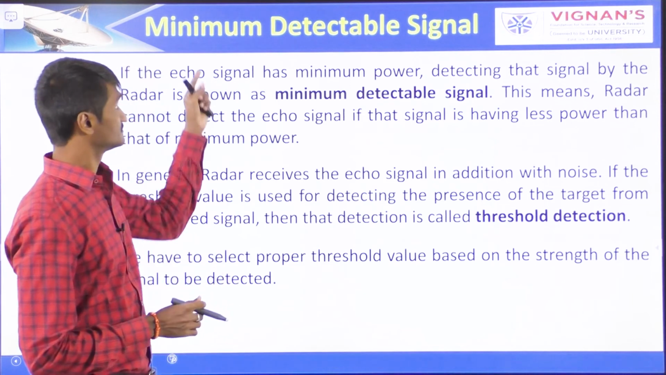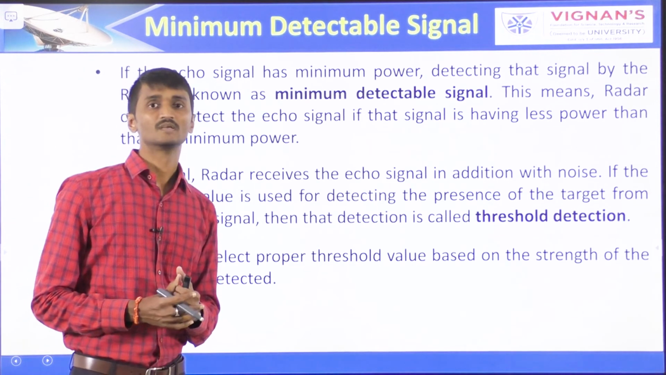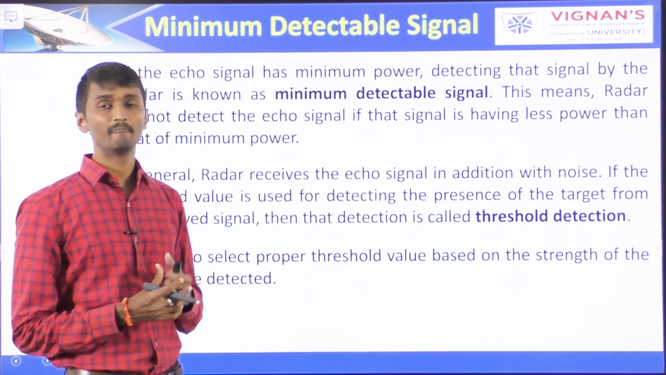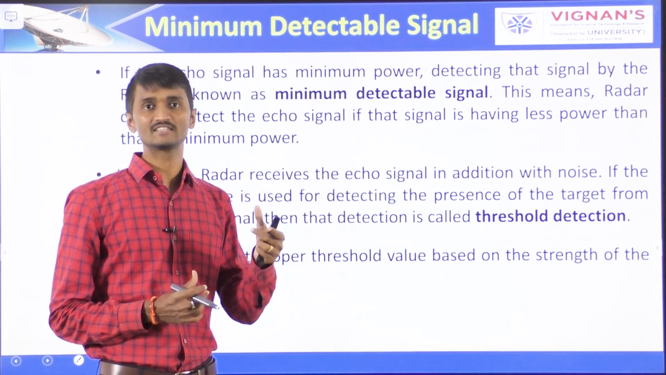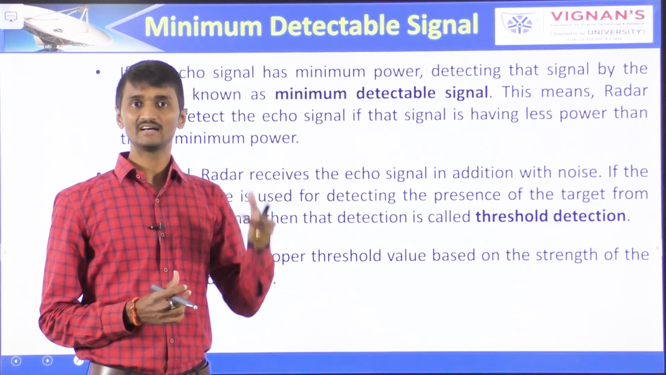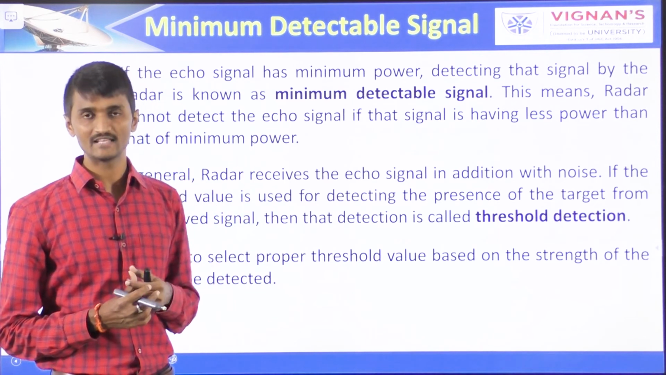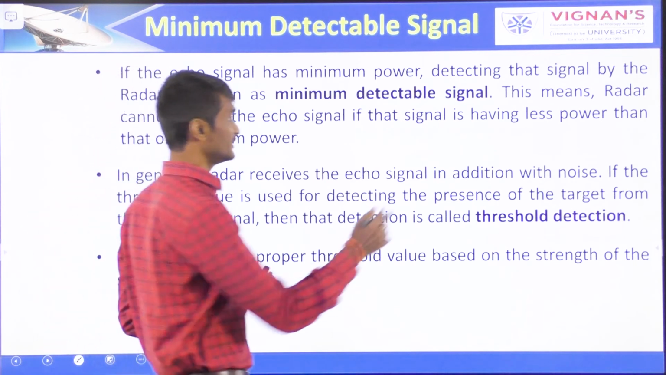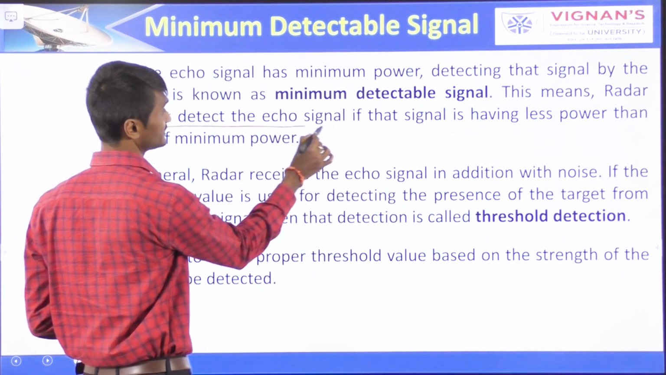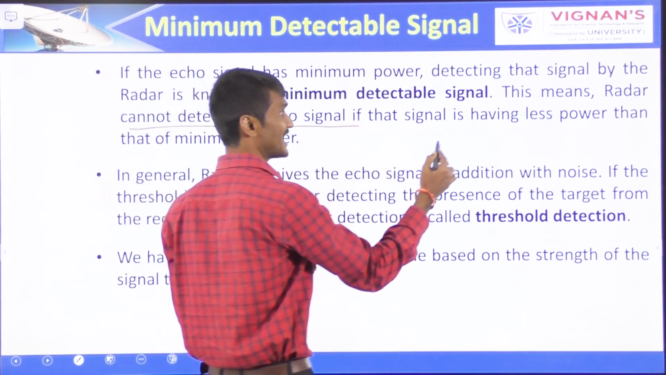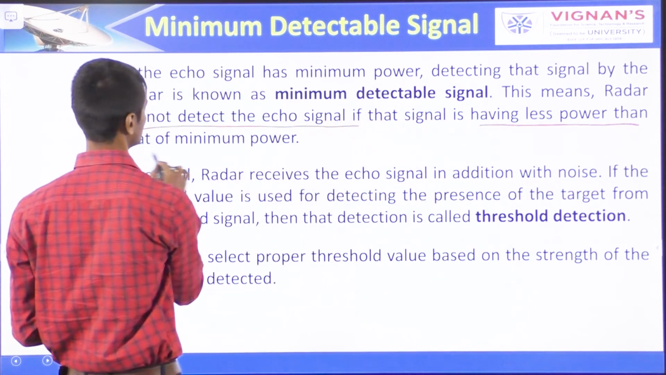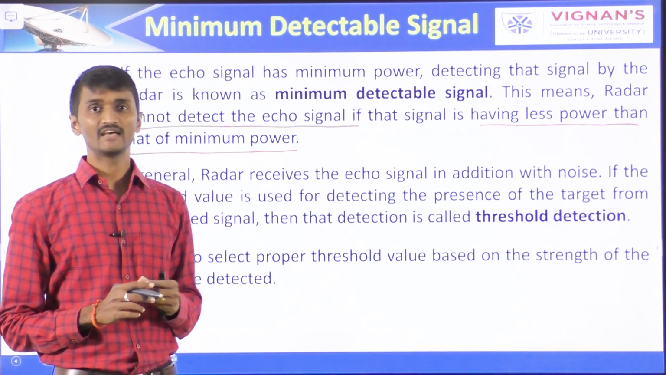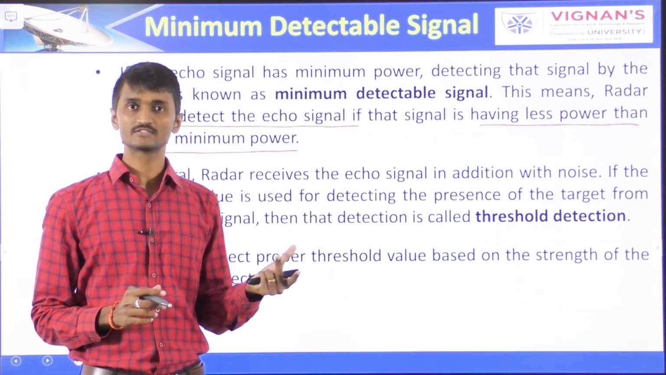Next one is the minimum detectable signal. What is a minimum detectable signal? If the echo signal has minimum power, detecting that signal by the radar is known as minimum detectable signal. This means radar cannot detect the echo signal if that signal has less power than the minimum power. In general, radar receives the echo signal in addition with noise.